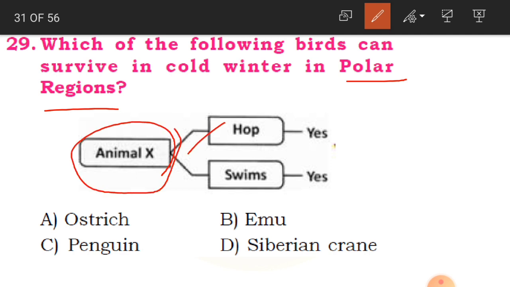So it can hop, it can swim. Hop is yes, swim is yes, in the sense it can hop and also it can swim. So we have to identify this animal. A option is ostrich, B is emu, C is penguin, D is Siberian crane. So which animal do you see? Especially the bird which you see more in the polar regions, cold regions, in the white snow, that is the penguin. C option. Okay children, it can hop and it can also swim.